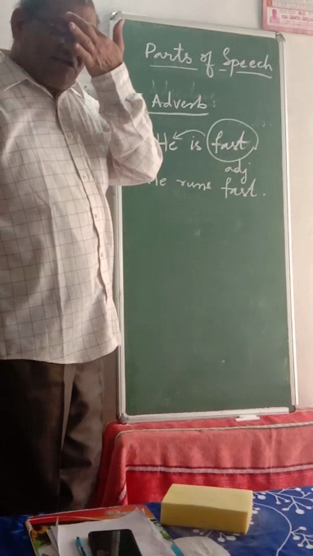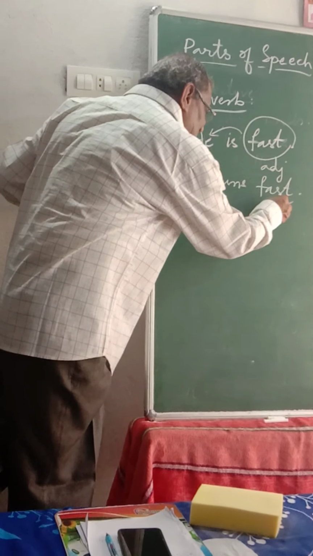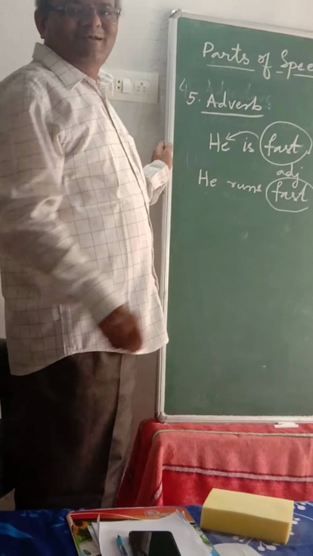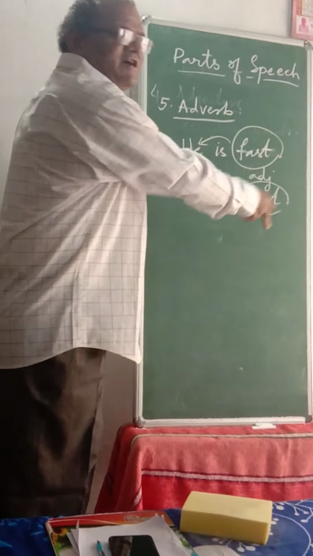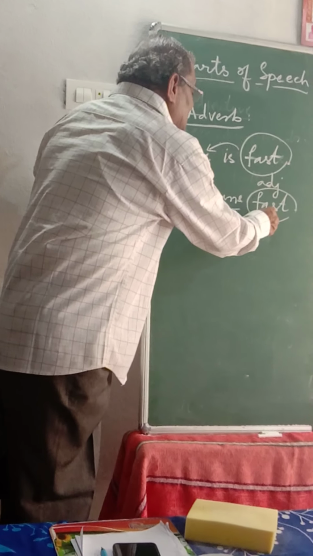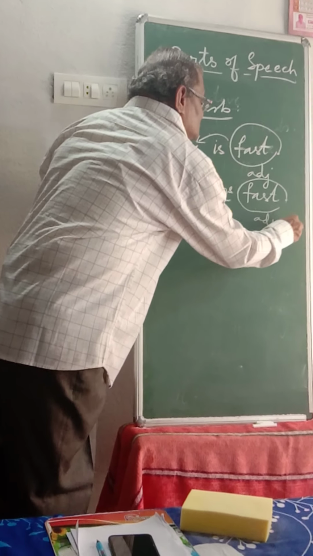Here, try to understand clearly, this word fast is not telling about he. It is telling about the verb runs. The running is fast, not he. So this is telling about a verb, so this is known as an adverb.